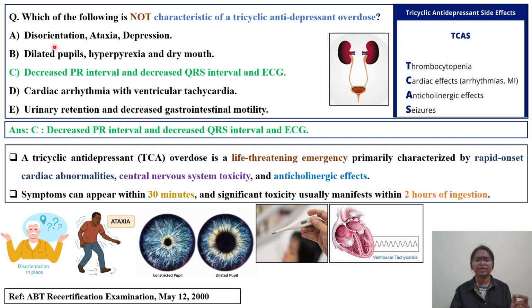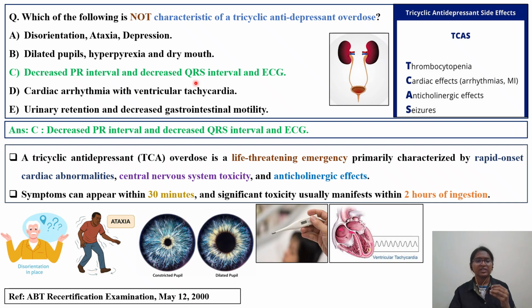But disorientation, ataxia, depression, dilated pupils, hyperpyrexia, dry mouth, cardiac arrhythmia, ventricular tachycardia, urinary retention, decreased gastrointestinal motility, all these things are characteristic features of tricyclic antidepressants. Some of which are the characteristic of anticholinergic effects. So along with this question, you should also read what are cholinergic drugs, what are anticholinergic drugs, what are the antidotes for this, some classic examples, and what are the characteristic features of cholinergic or anticholinergic drugs.